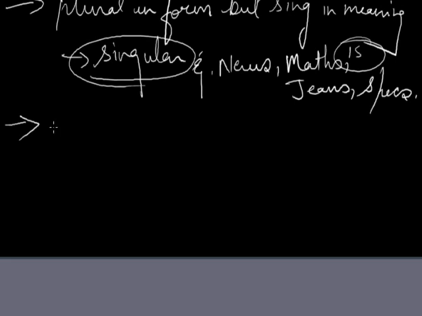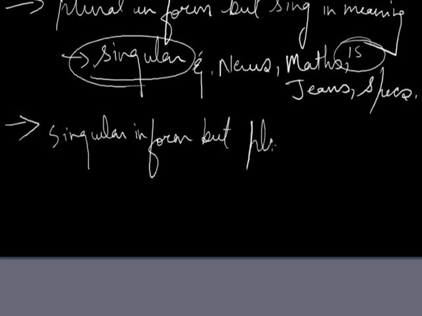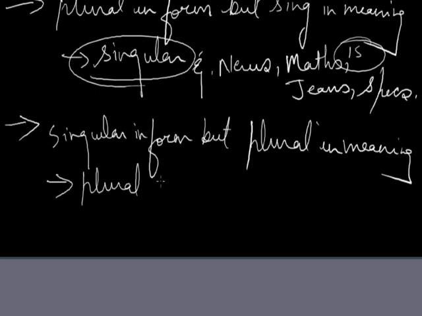Next, some nouns which are singular in form but plural in meaning. Singular in form but plural in meaning, the verb will be plural.